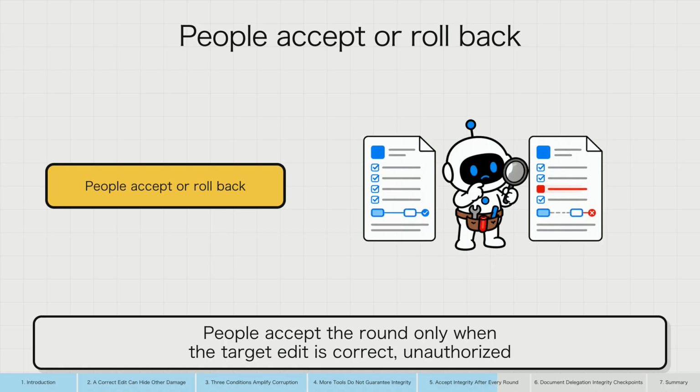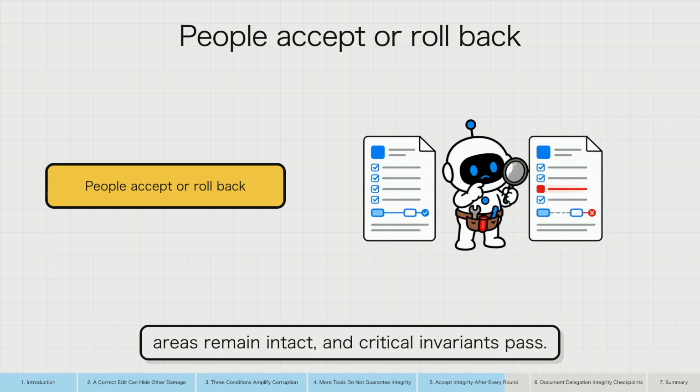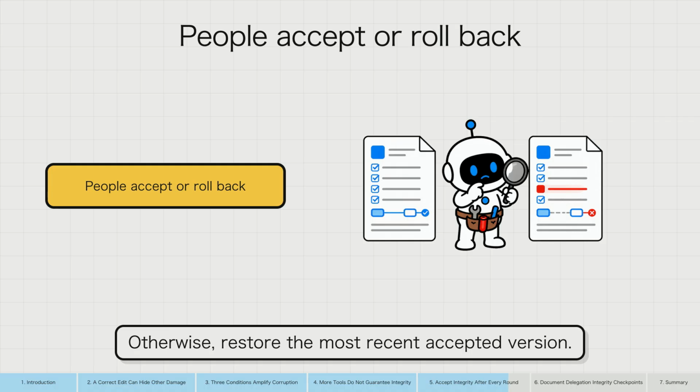People accept the round only when the target edit is correct, unauthorized areas remain intact, and critical invariants pass. Otherwise, restore the most recent accepted version.